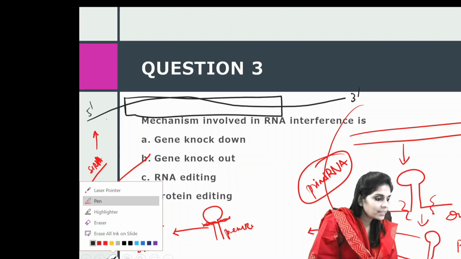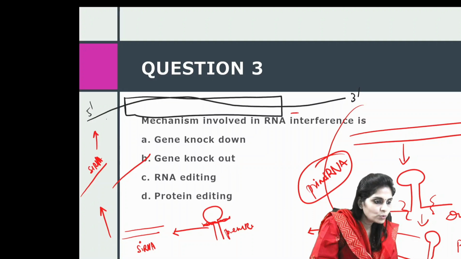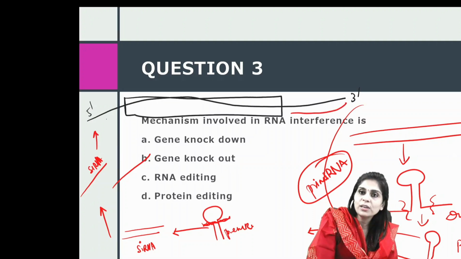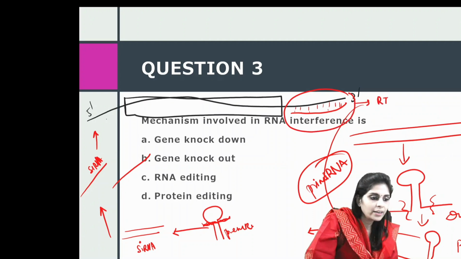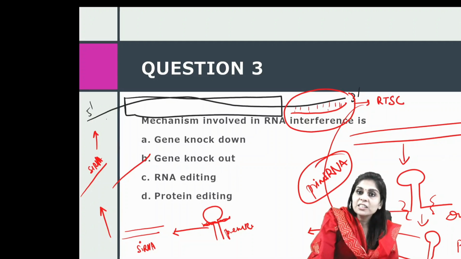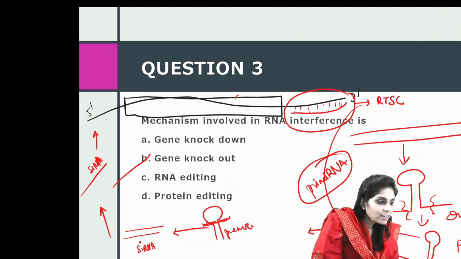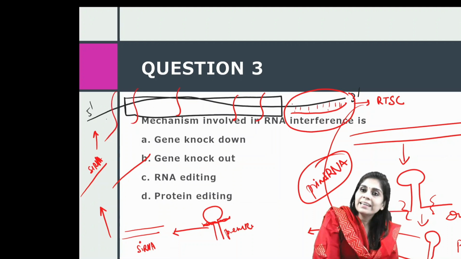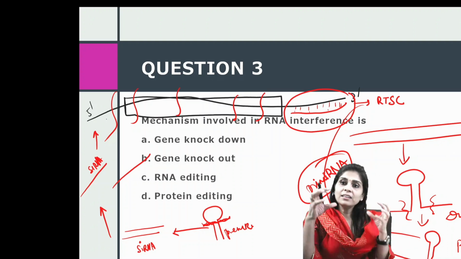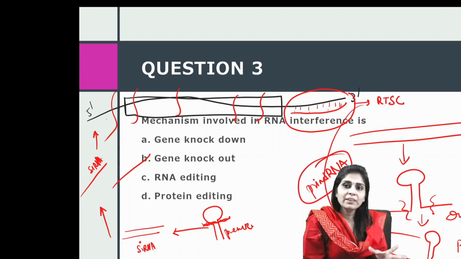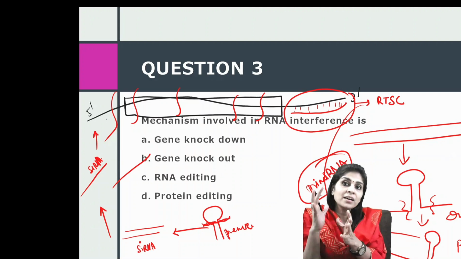And these single stranded siRNAs go and bind to 3' untranslated regions of fully formed mRNAs. And if there is an exact complementarity here, this would recruit RNA transcription silencing complex, which comes with an endonuclease. And this endonuclease makes multiple nicks on the fully formed mRNA. Once the mRNA is fragmented, it cannot be expressed. So what we have done here is we have interfered with gene expression. And we have interfered with gene expression at mRNA level.